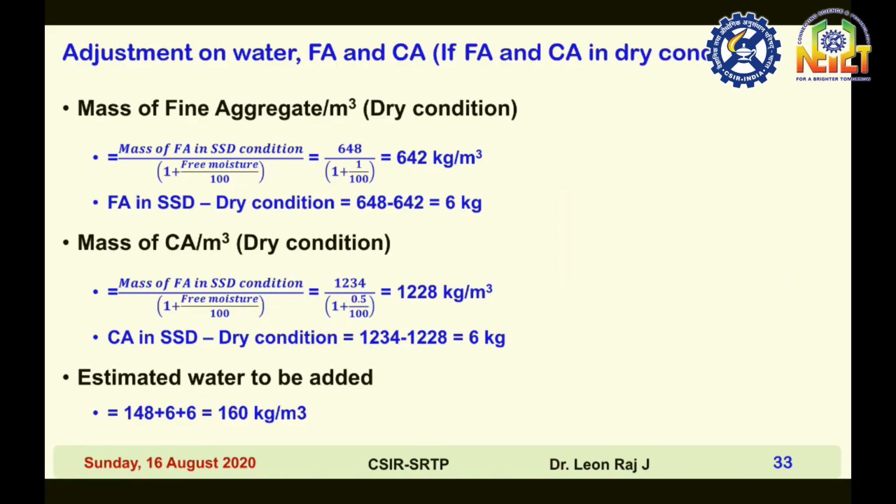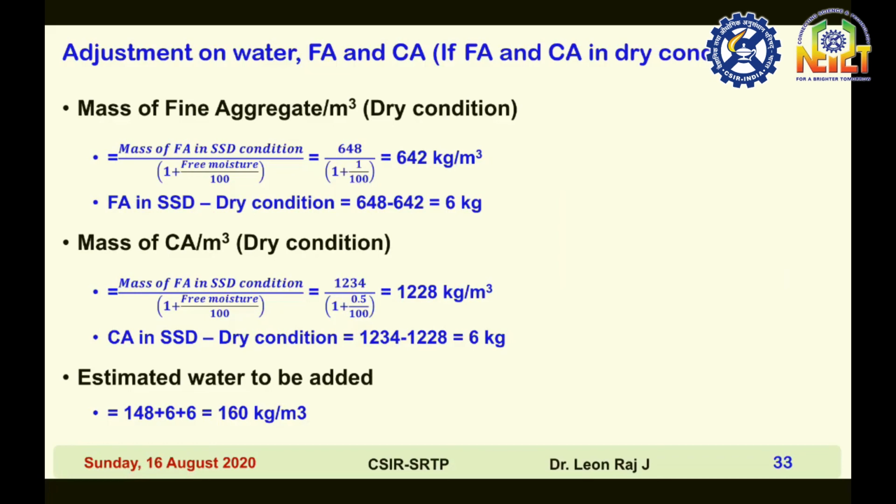Therefore, mass of fine aggregate per meter cube in dry condition is equal to mass of fine aggregate in saturated surface dry condition divided by 1 plus free moisture divided by 100, that is equal to 642 kg per meter cube. This fine aggregate in saturated surface dry condition minus dry condition is equal to 6 kg.